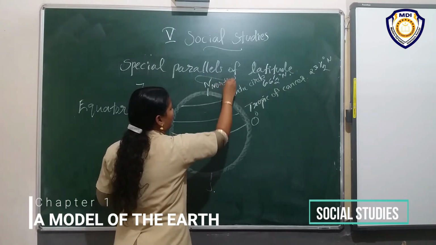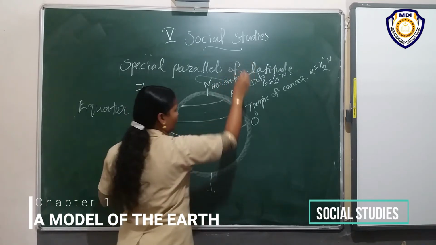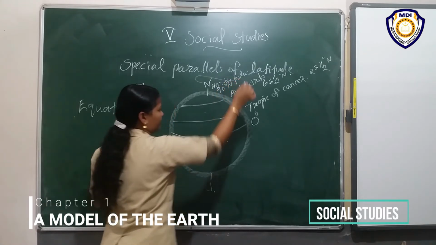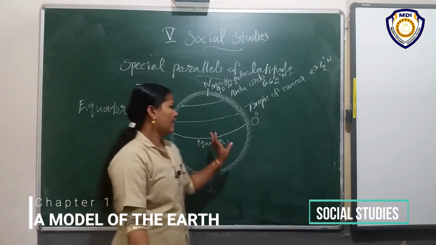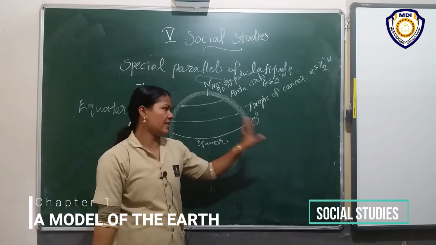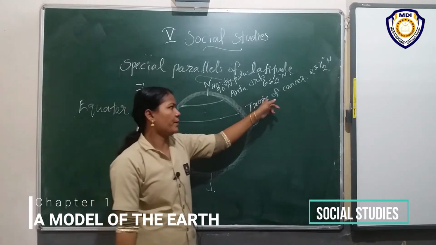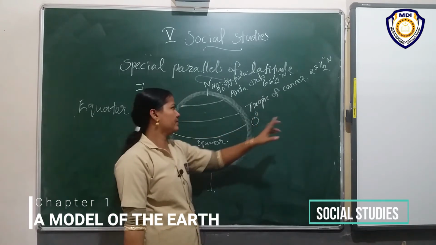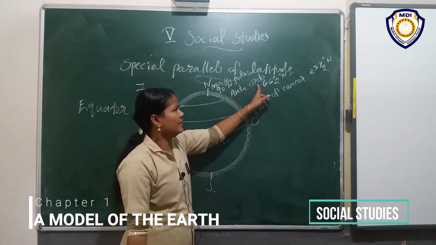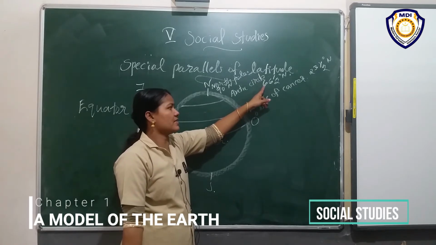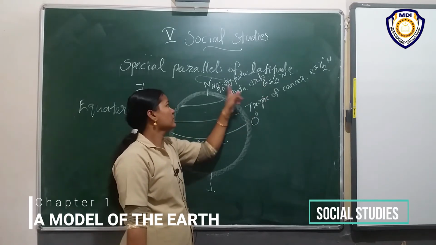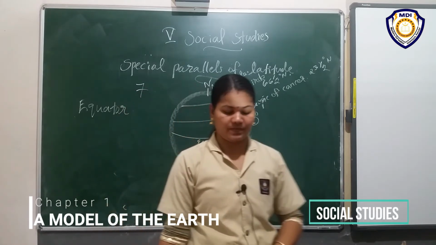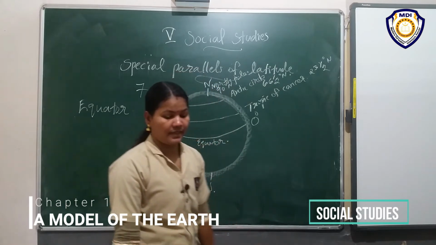North Pole. We already discussed earlier. What is the degree? 90 degree north. Listen. Equator at 0 degree. Then Tropic of Cancer at 23.5 degree north. Then Arctic Circle at 66.5 degree north. Then North Pole at 90 degree north.